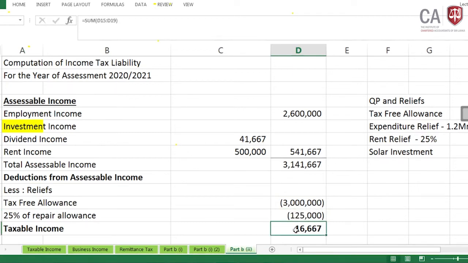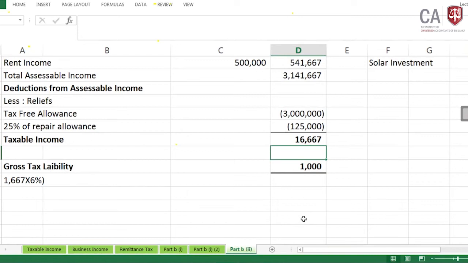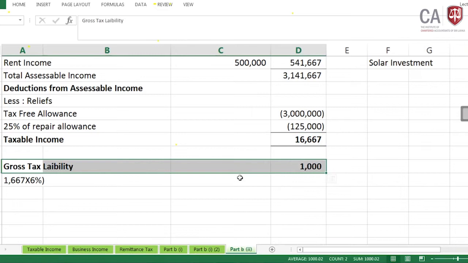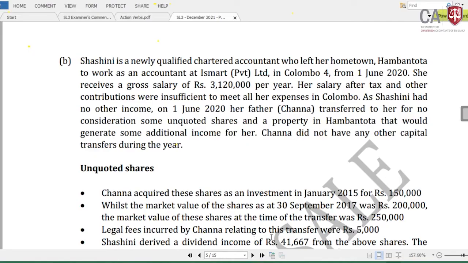Then taxable income is 16,667. The resident individual will be taxed on the taxable income: the first 3 million at 6%, the next 3 million at 12%, and the balance at 18%. Then here it's 6%, so the gross tax liability is rupees 10,000. Okay? Then this is the end of the discussion of question 1.